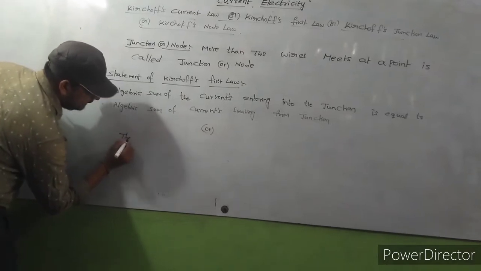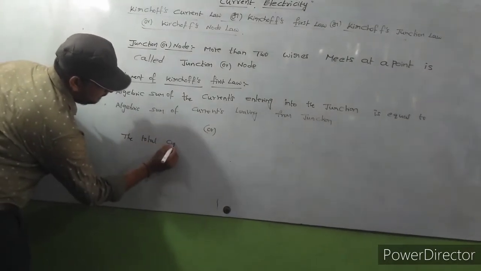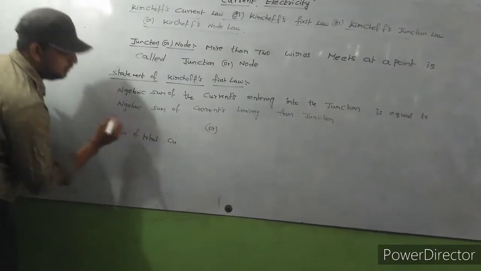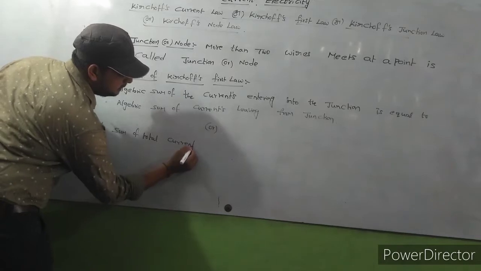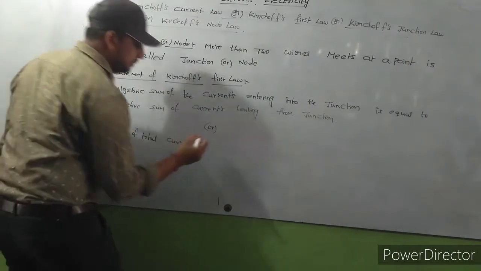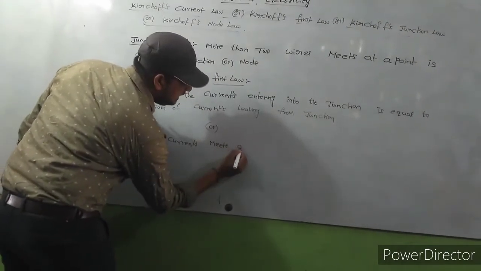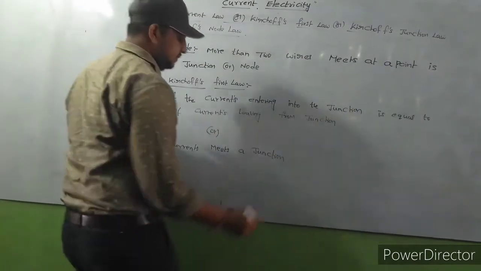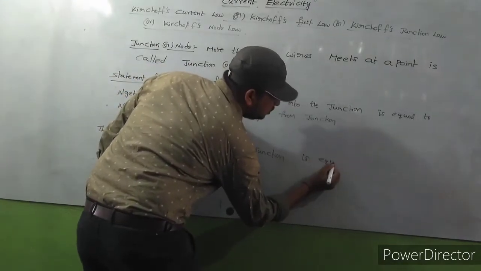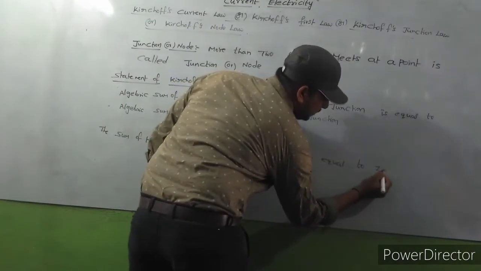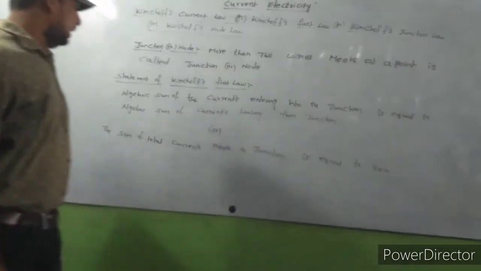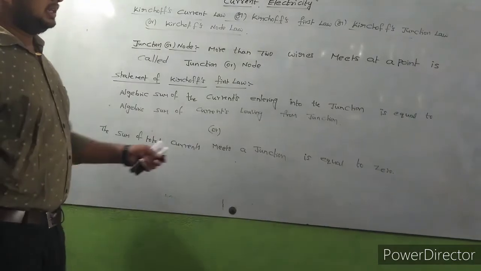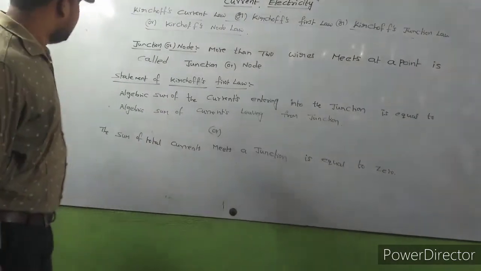The sum of the total currents that meet at a junction is equal to 0.